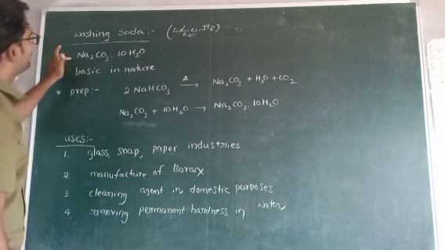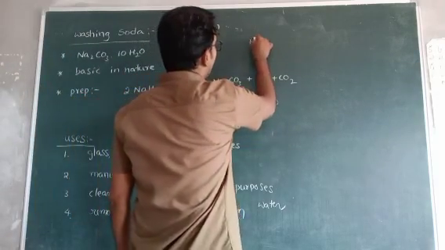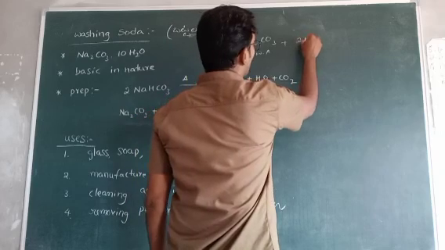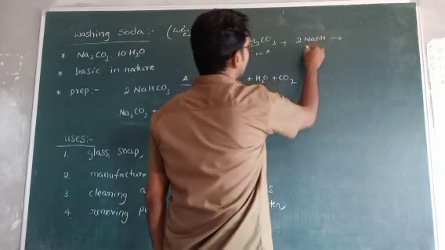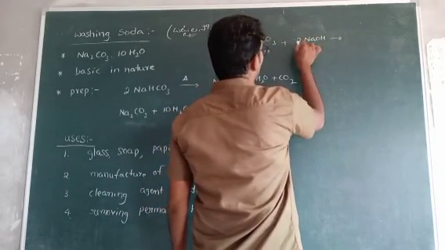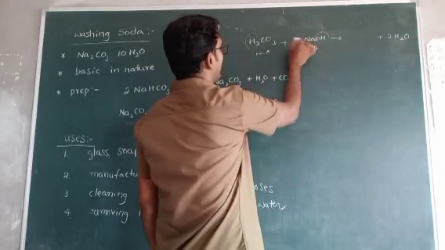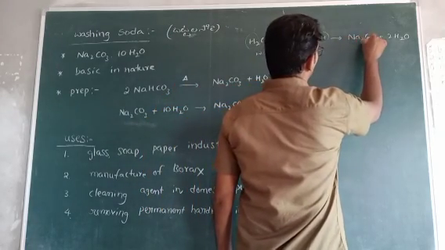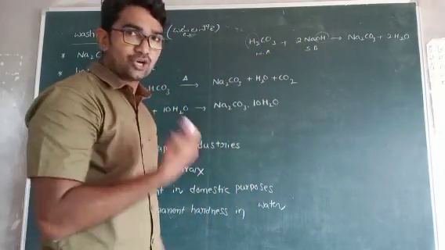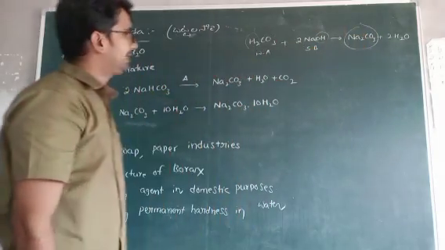So what is the nature of sodium carbonate or washing soda? It is basic in nature. Basic nature is because it is formed by H2CO3, a weak acid, plus 2 moles of NaOH, which is a strong base. It gives 2 H2O. Remaining 2 sodiums, 1 CO3, that is Na2CO3. So it is a salt of strong base and weak acid. So what is the strong nature here? Base is the strong nature. That's why Na2CO3 is basic in nature.